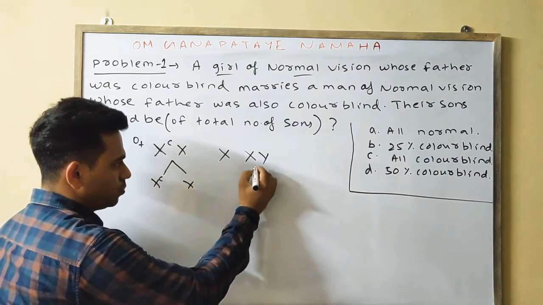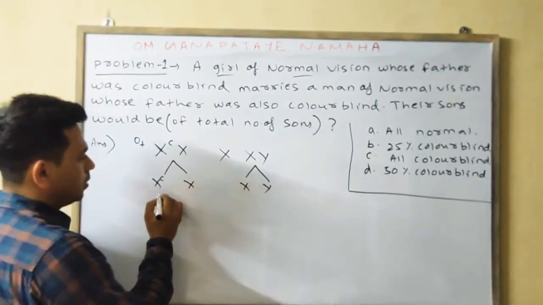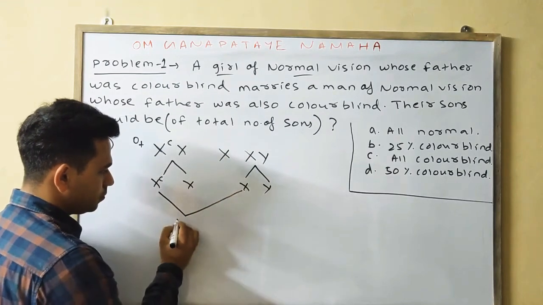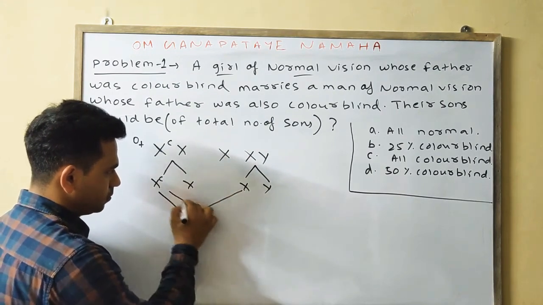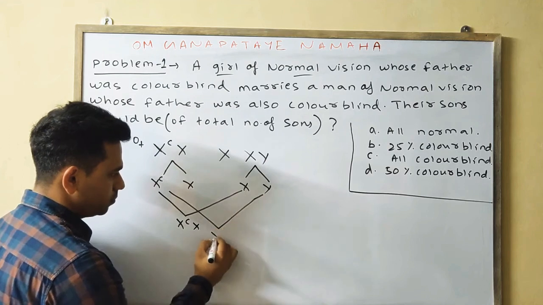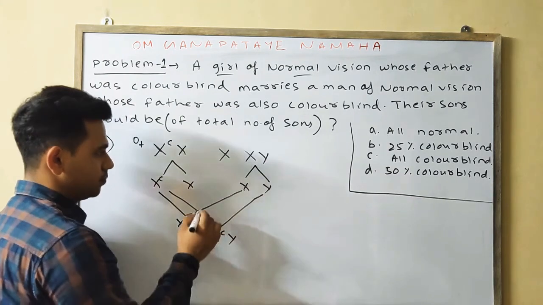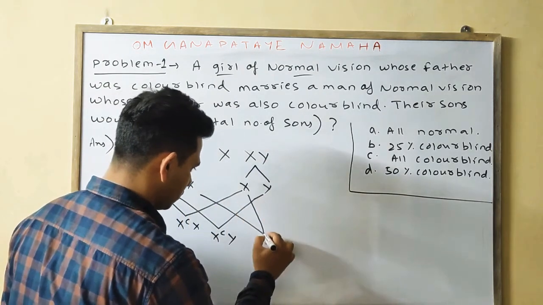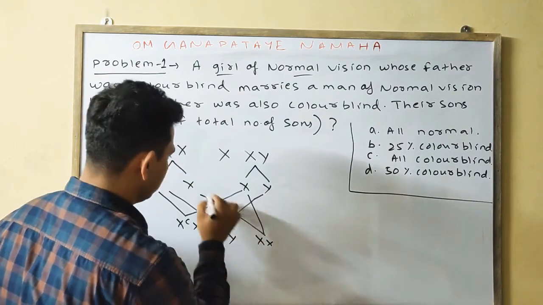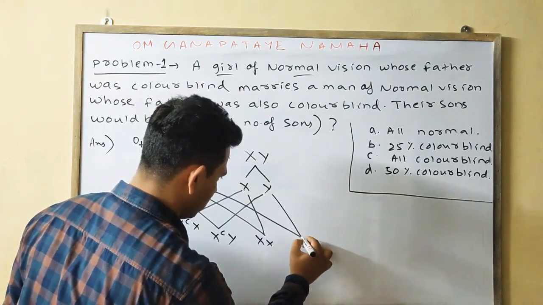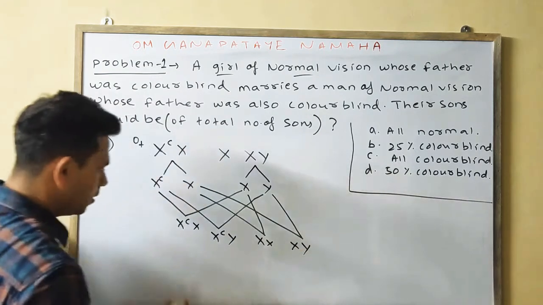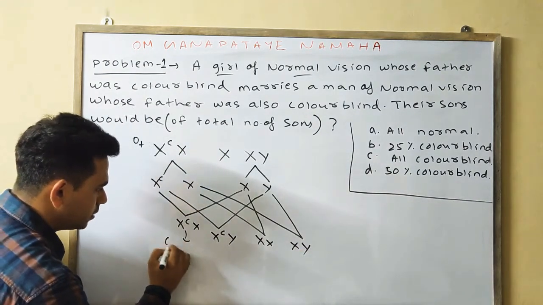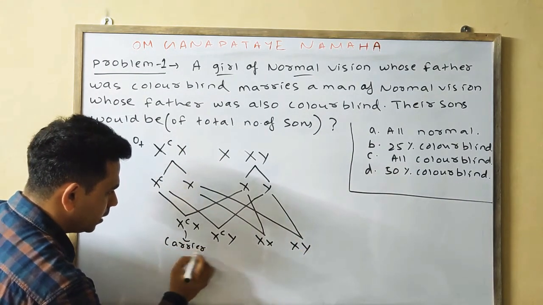XCX, and XY. Now we'll do the cross. XCX, XCY, XX, XY. XCX means carrier daughter.